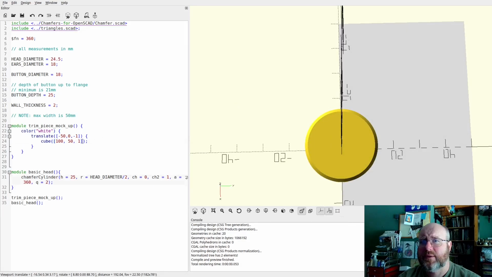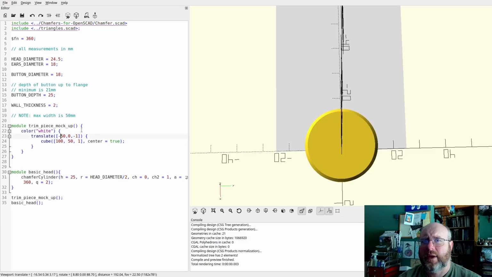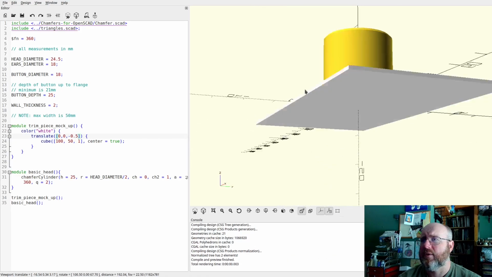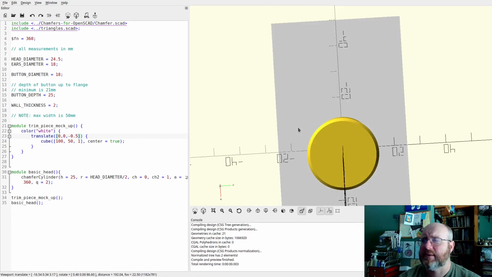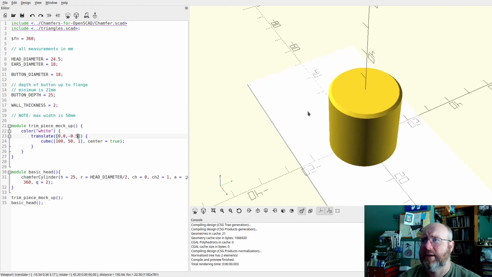So I want to go back to this cube and do center equals true. And that'll move it over. And then we get rid of this translation. And then this goes down by -0.5. And now, yeah, that's what I want to see. Okay, so that's how that looks. So far, so good. We like that, I think.